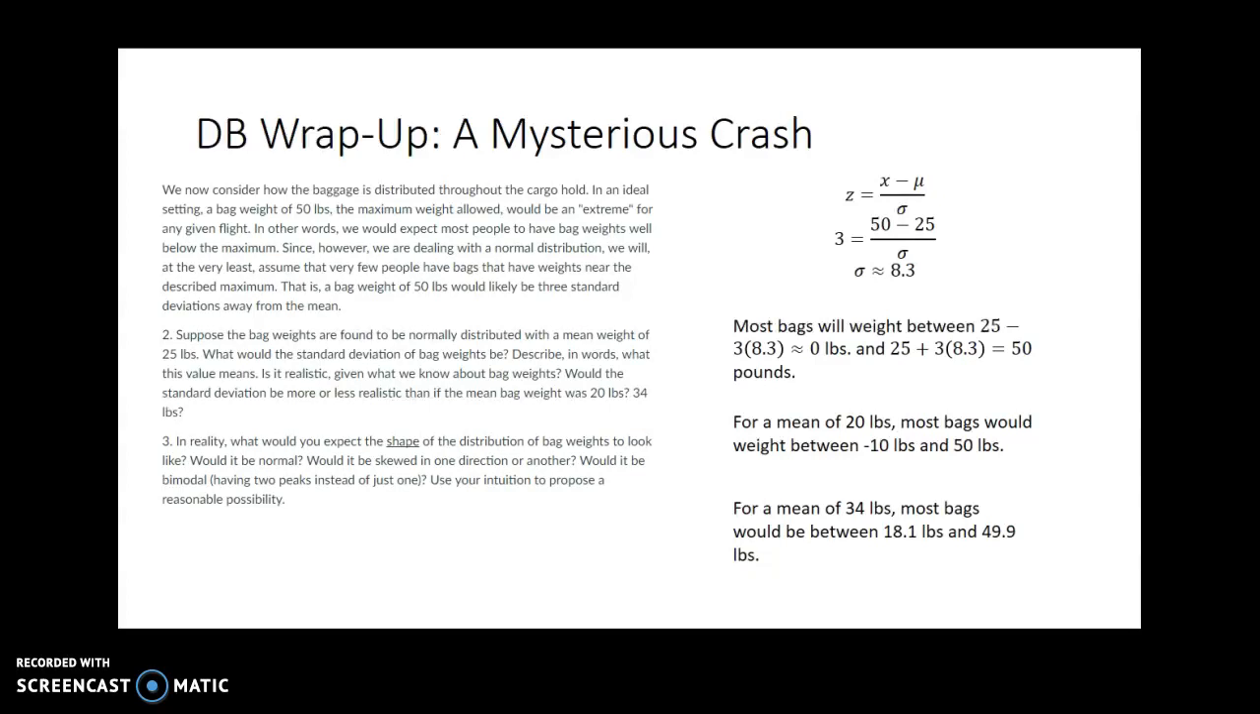So perhaps the recommendation for this airline would be to make sure that the weights are distributed better. However, I'm not familiar with the way the airline industry operates, but I imagine that nowadays they probably take a little bit more precaution.